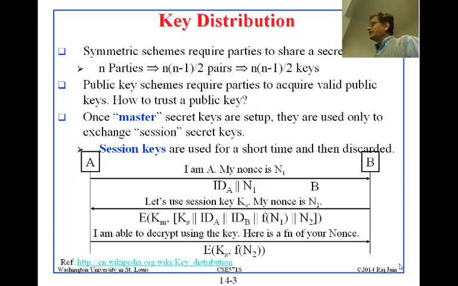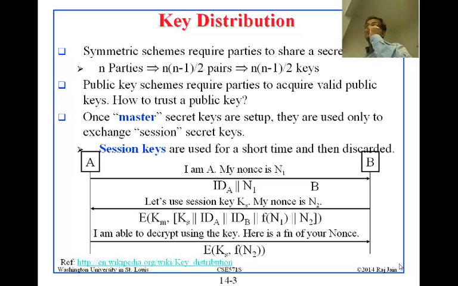B sends this message, which you can now read. B takes KS, IDA, IDB, f(N1), N2, all concatenated together, and encrypts it. E means encryption; the first parameter is the key and the second is the message. So the whole thing is encrypted with KM and sent. In English, that means: let us use the session key KS, and my nonce is N2, the random number I have selected.